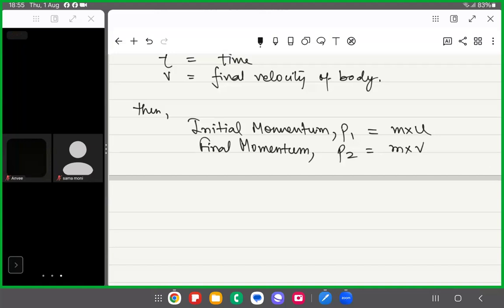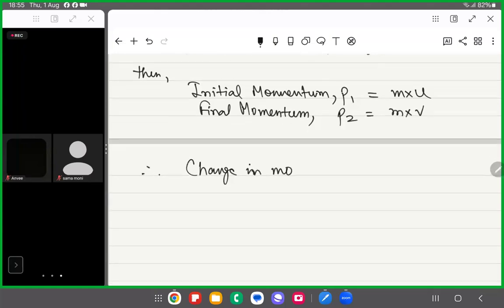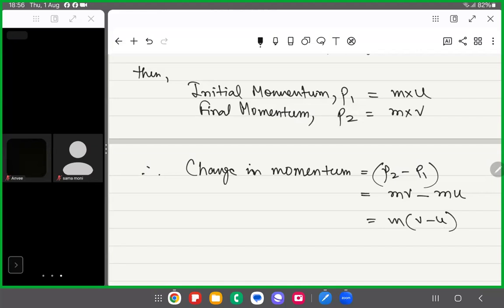Getting that? And what will be the change in momentum now? Because the body is accelerating with some uniform acceleration, there will be a change in the velocity and there will also be a change in the momentum. So the change in momentum will be P2 minus P1, that is mv minus mu, or m(v minus u). Sometimes we also call it delta P, which means change in momentum. Getting that? This is the change in momentum.